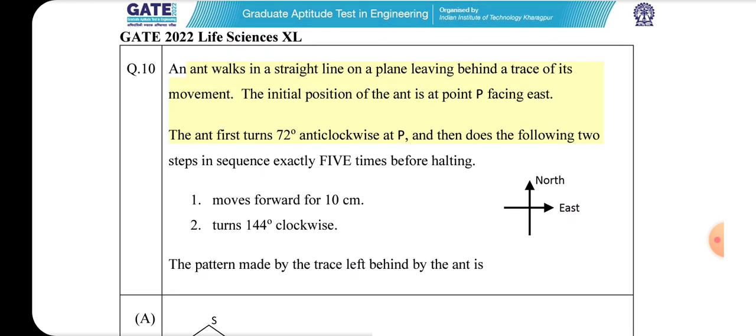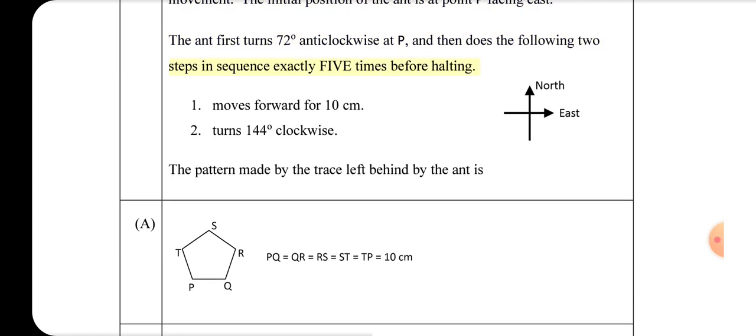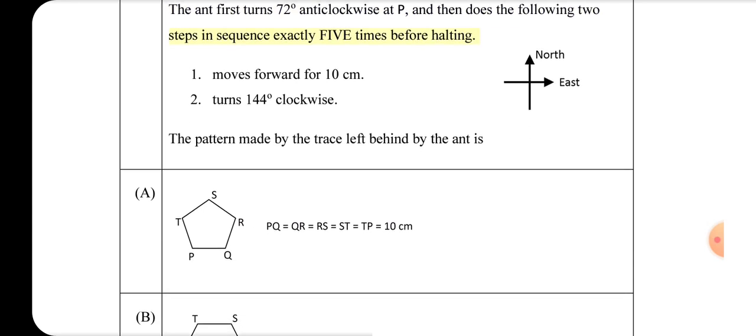An ant walks in a straight line on a plane, leaving behind a trace of its movement. The initial position of the ant is at point P, facing east. The ant first turns 72 degrees anti-clockwise at P, and then does the following 2 steps in sequence exactly 5 times before halting.